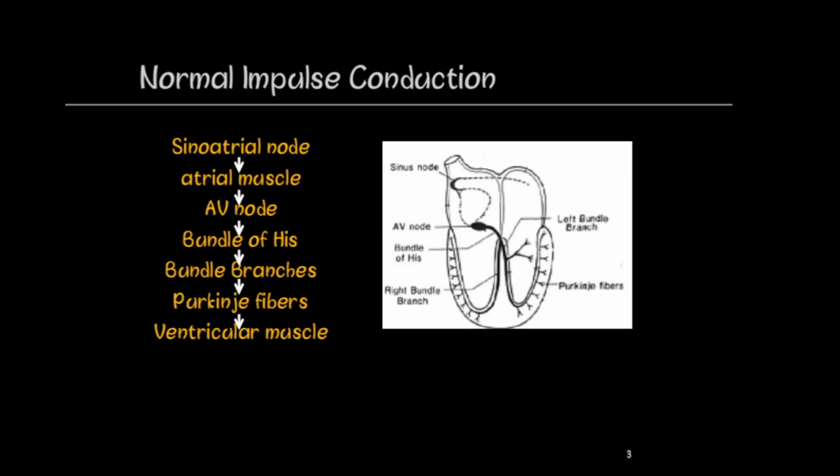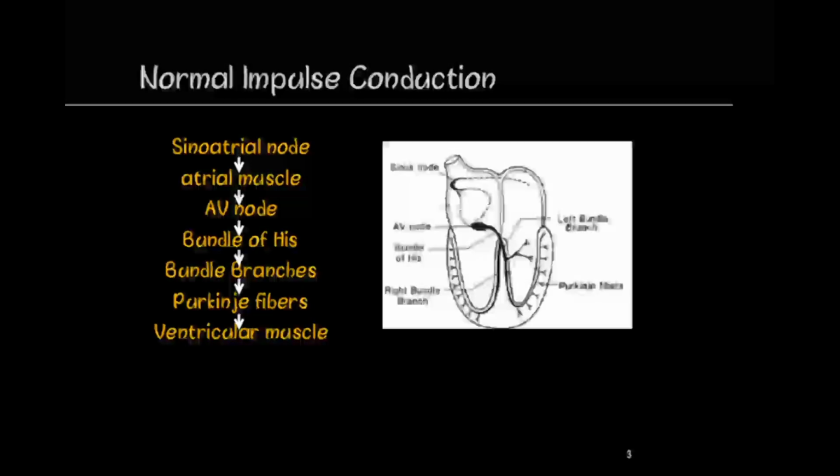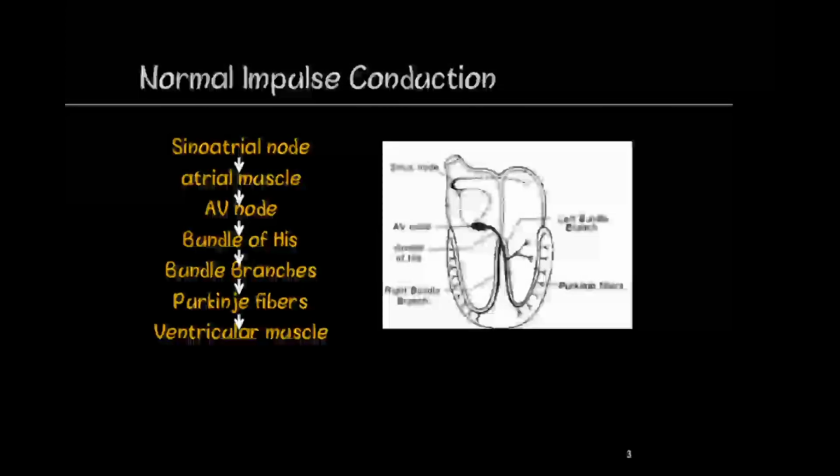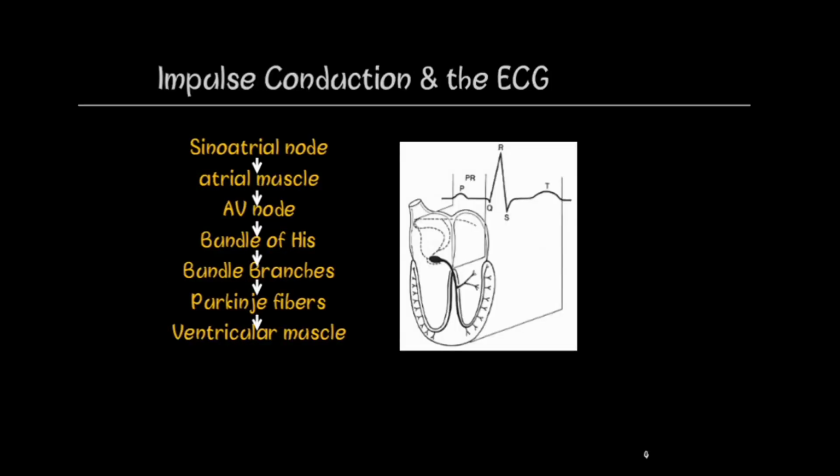So let's have a look at the normal impulse conduction. This starts from the sinoatrial node, which is a pacemaker, and then the impulses are conducted to the atrial muscles. Then from the atrial muscles to the AV node, then to the bundle of His, then it travels into the left and right bundle branches, then into the Purkinje fibers, and finally into the ventricular muscles. And this impulse conduction is recorded as waveforms on the ECG.